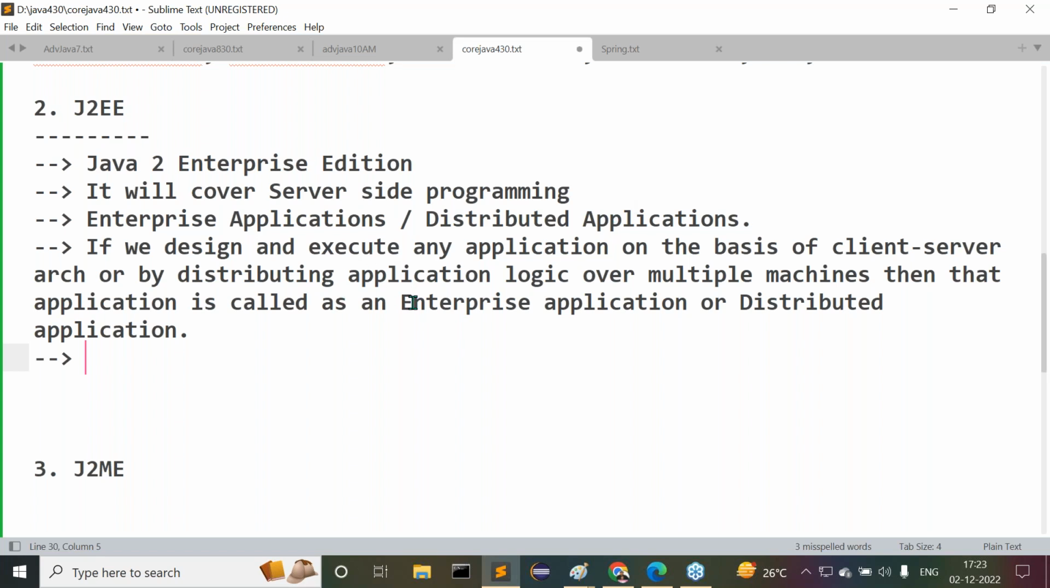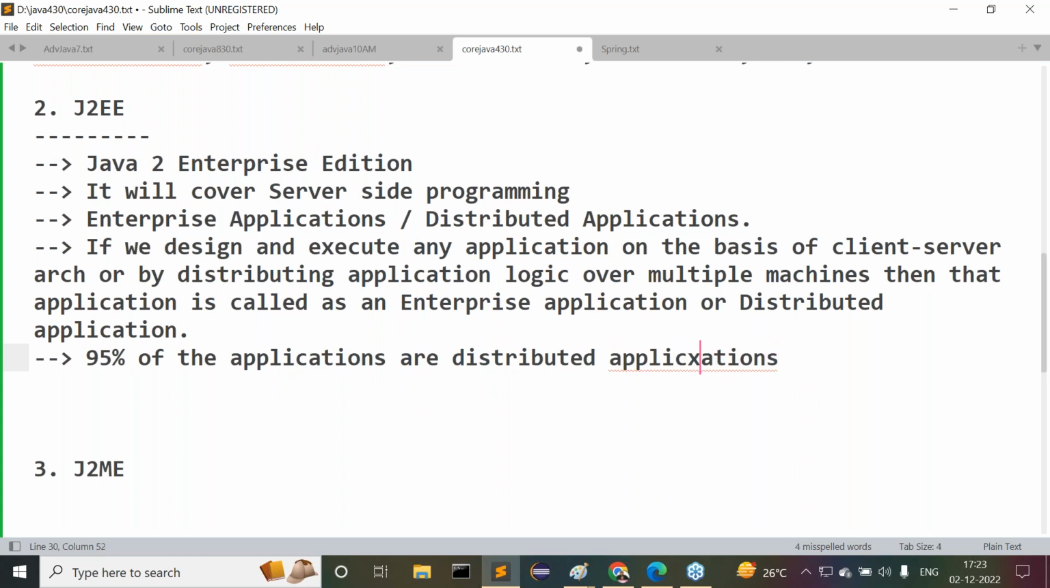Enterprise application or distributed application definition I've given there. That's okay, fine. Now tell me, how many applications are distributed applications outside? How many applications are standalone applications outside, guys? Now tell me. Only 5% of the applications are standalone applications. But how many applications are distributed applications outside? If you observe this, understand my point here, 95% of the applications are distributed applications.